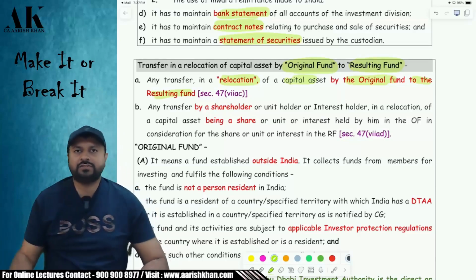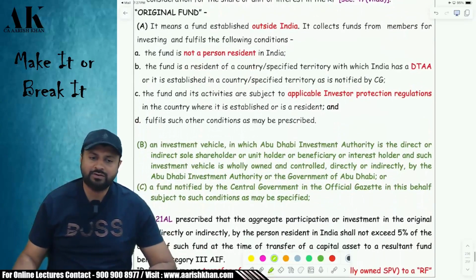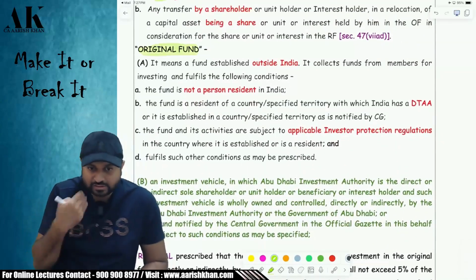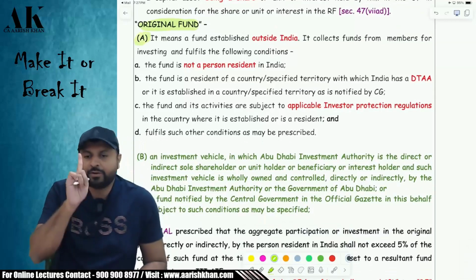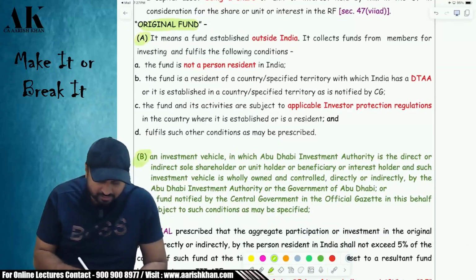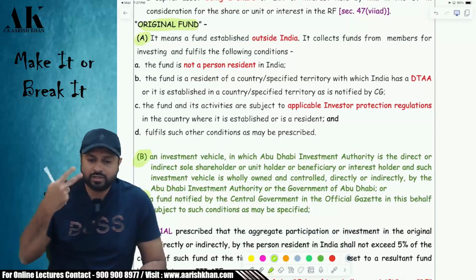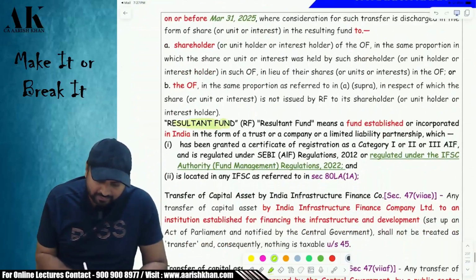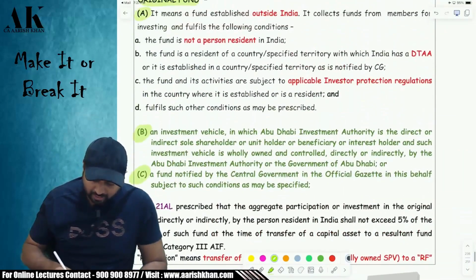Now in all these things, we need to understand what we mean by the terms original fund and resulting fund. Original fund is defined over here, but in this definition, till last year, only one point was there. Now in Finance Act 2023, they have added two more points in original fund. I hope it is clear to all of you. Then there is a resulting fund, which we will talk about in a while. First, let me talk about original fund.